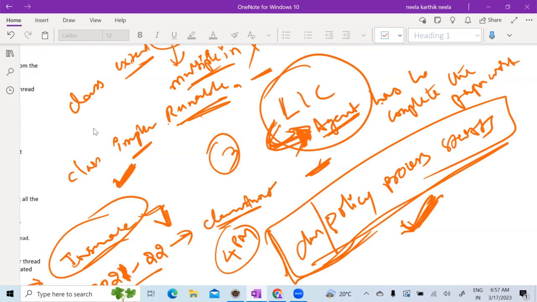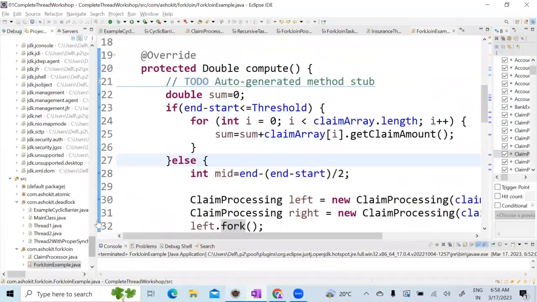The same example you can do with 2 threads. Then you can go for a countdown latch. Now, if I am doing it in a single thread, then before the policy process starts, all these agent threads have to wait, correct? For example, one person has completed the work. Will the claim process still start? No. Second agent, third agent. Whenever the third agent completes the work, then only the claim process will start, right? So that's the one. Let me show you. You can understand. Now, cyclic barrier, there is a class in Java.